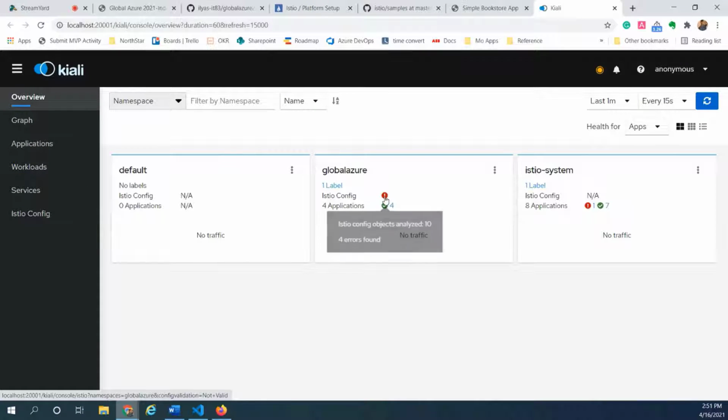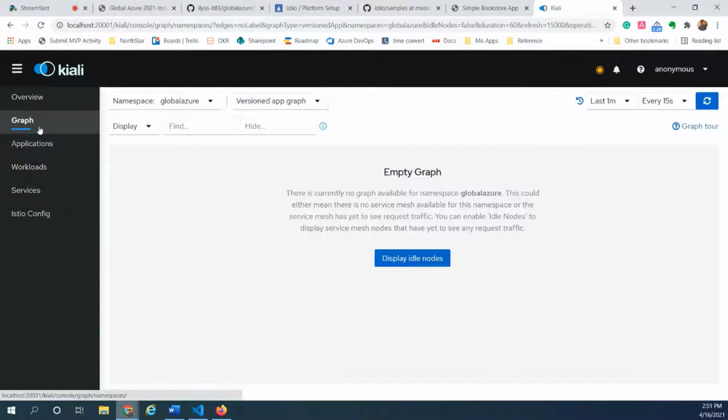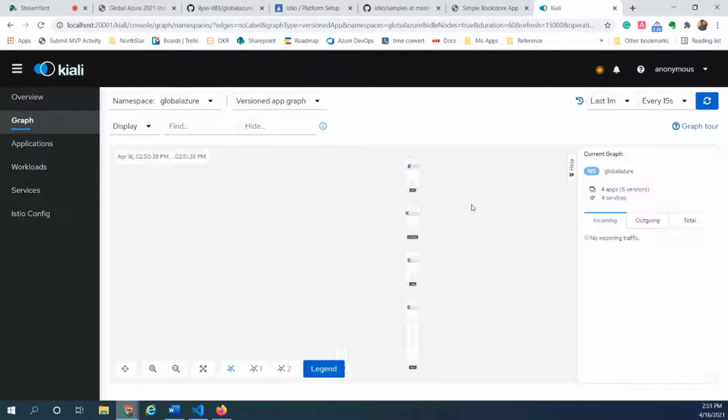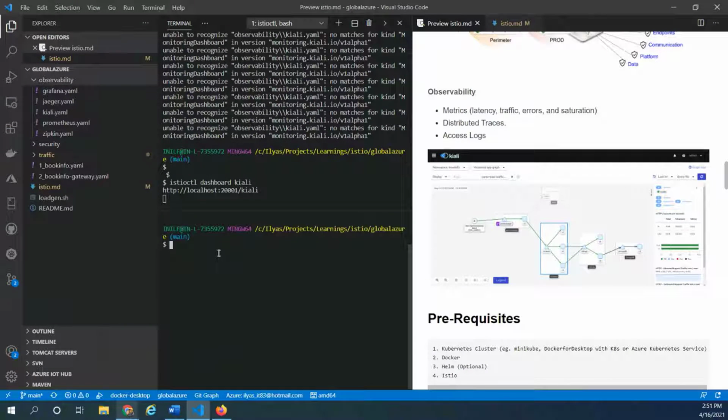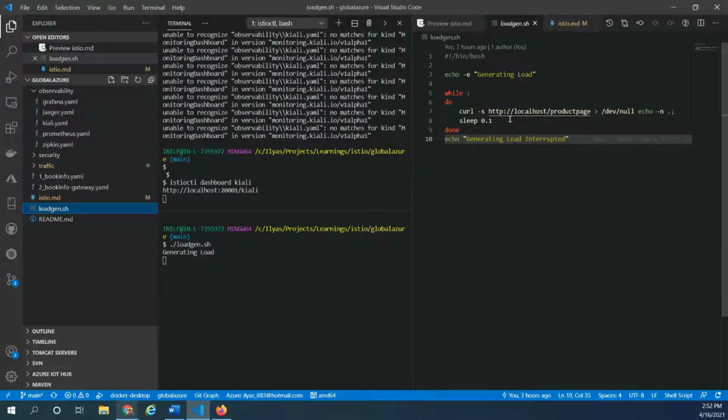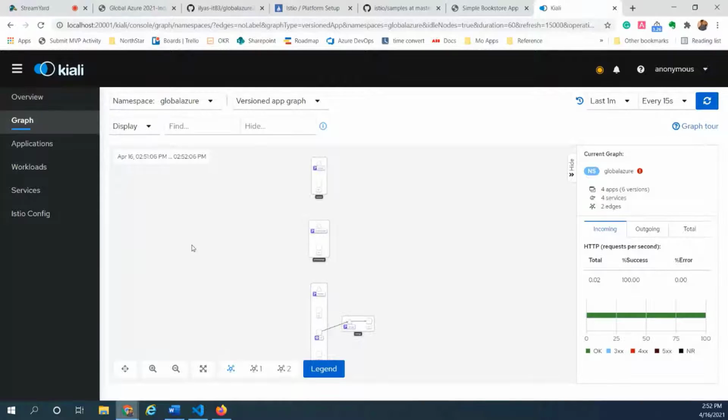There are, of course, a few configuration issues that we could quickly go and fix. But let's start with our microservices. All right. And before we could see the data, let me run some workload so that we could create some traffic. Let me go and run the load. That is simply calling this page again and again. So here we have a curl script, which I'm basically calling with a sleep, right? That's all I'm doing, but this is going to create some load for our application.